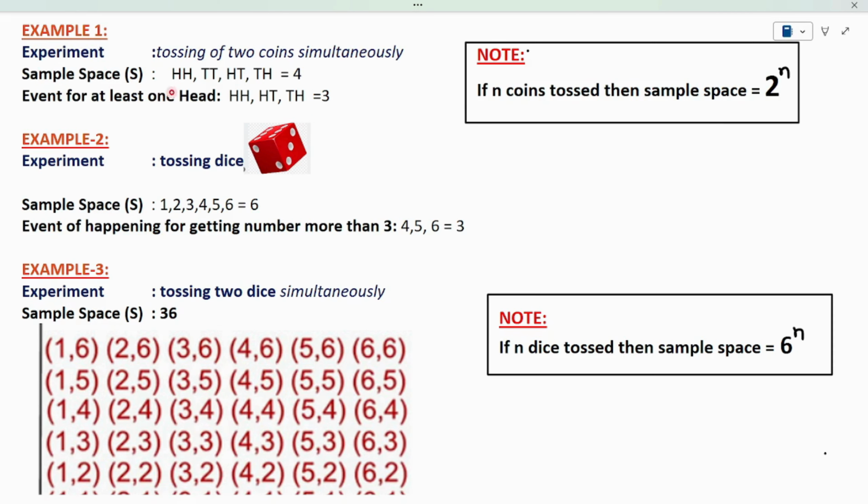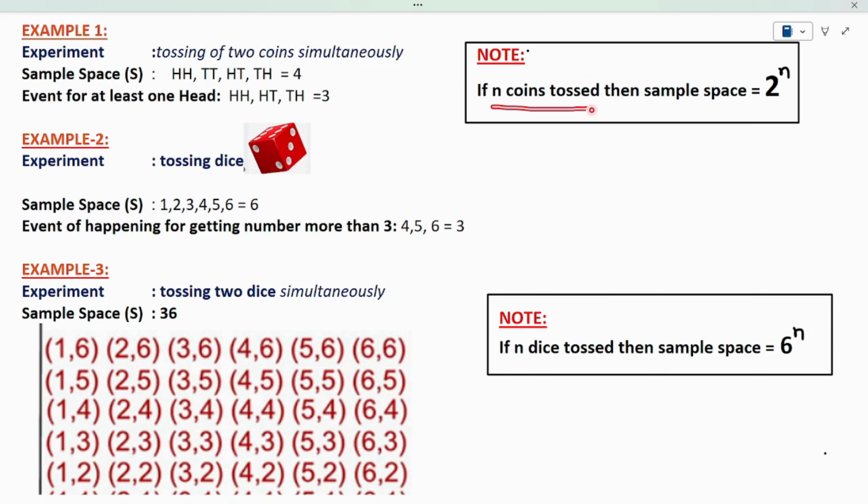Simply, the sample space is all the possible outcomes. The event is the outcomes which satisfy our condition. What is the condition here? We have to get at least one head. So I got these 3 possibilities, because they have at least one head. In this manner, we have to calculate the sample space and event from the given experiment.